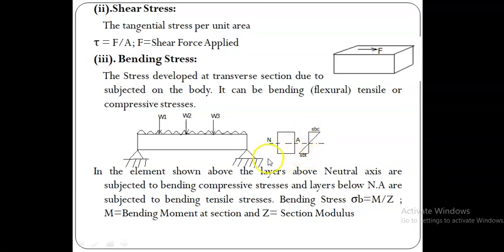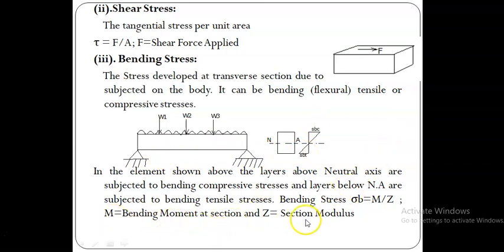In some cases all the top fibers are subjected to tensile stress, and all the bottom fibers are subjected to bending compressive stresses. As far as a bending member is concerned, every section is subjected to two natures of stresses, bending compressive as well as bending tensile stresses.